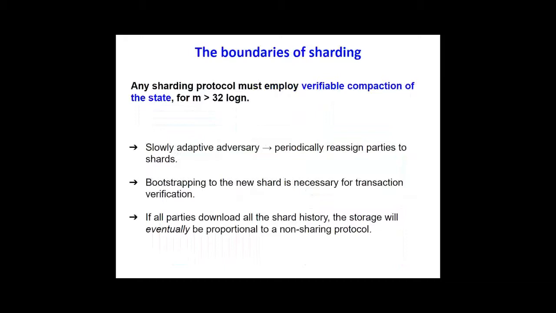The reason we want this is because we assume a slowly adaptive adversary, which means that we need to periodically reassign parties to shards. That means that every time that a node changes a shard, he needs to bootstrap to the new shard, so download the history, in order to be able to verify the transactions reliably. Now, if all parties download all the shard history, the storage after a polynomial number of epochs will become proportional to the non-sharding protocol.